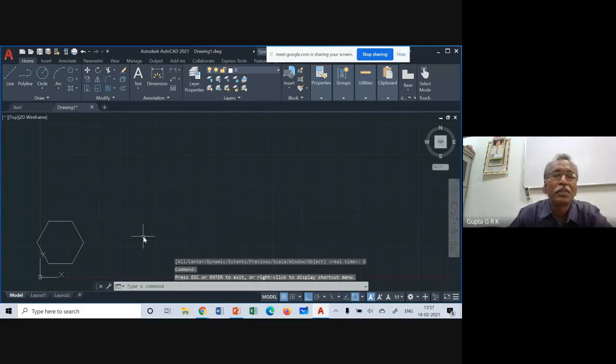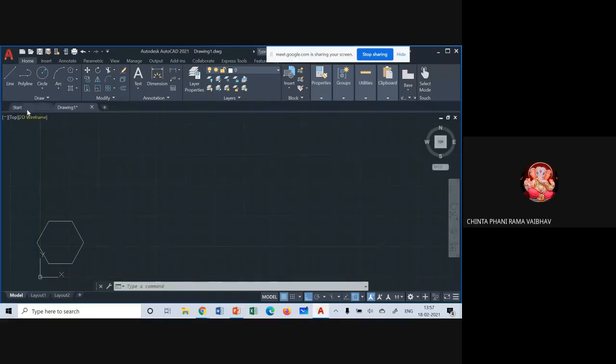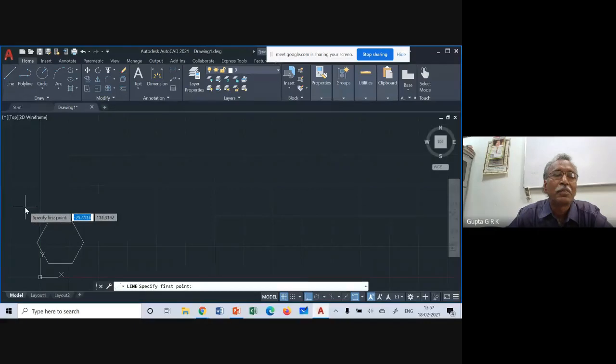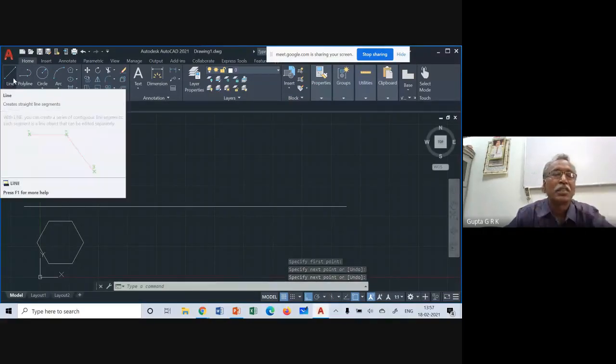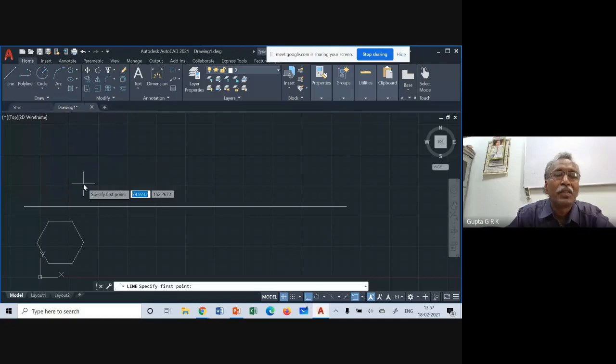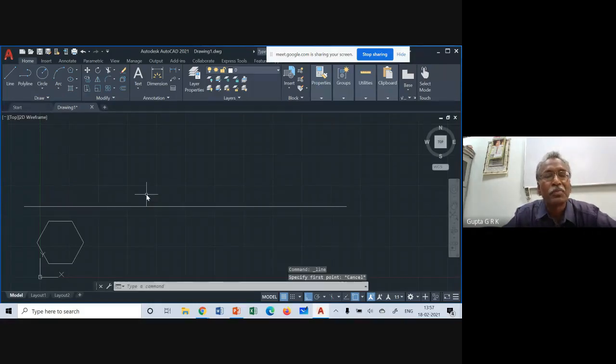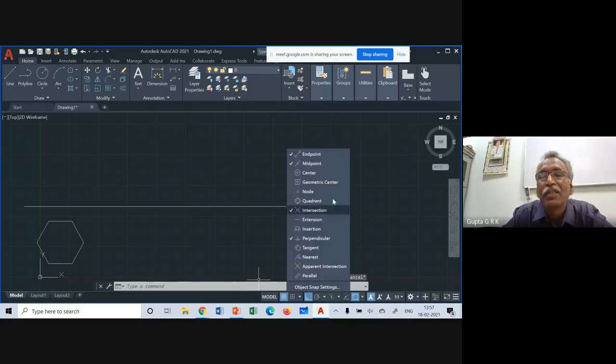Yes, sir. Okay. Then I take the XY line, suppose. And when I draw the projectors, once you confirm, here in the snap, you have to tick mark endpoint, midpoint, intersection, and perpendicular.